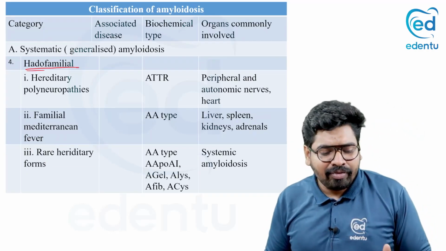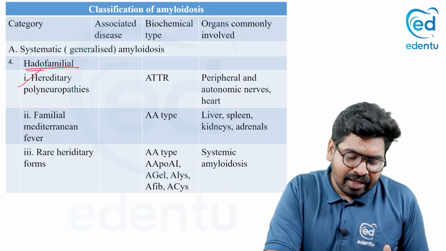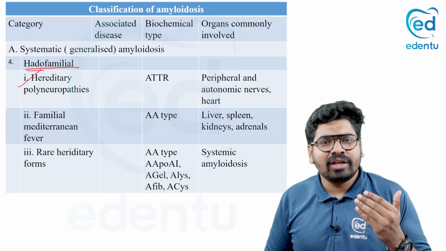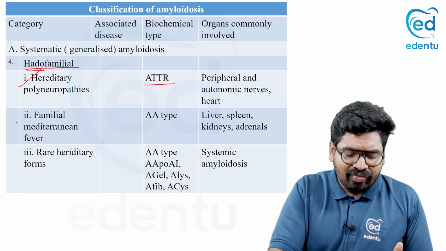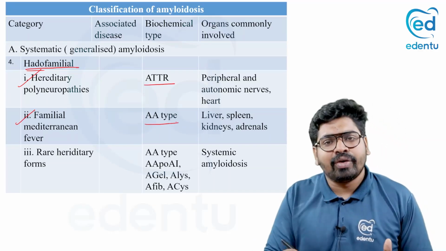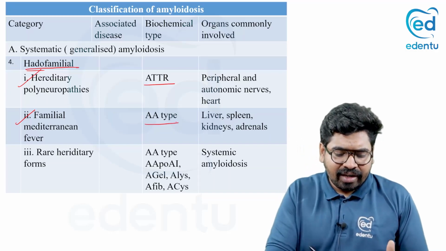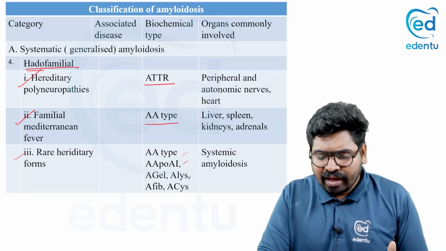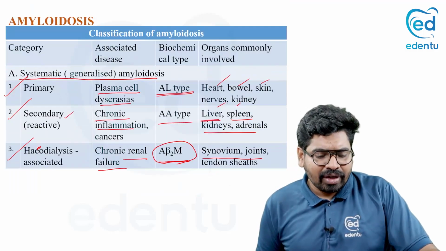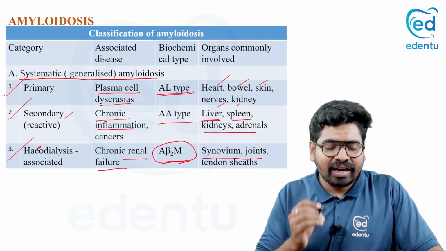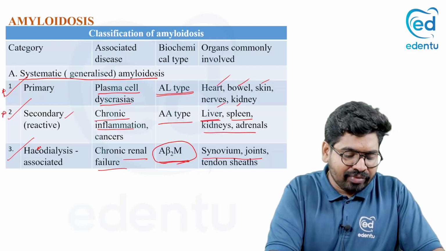Now coming to another one, that is the familial type. It's a rare type where it is seen in hereditary polyneuropathies. In hereditary neuropathies, ATTR type amyloidosis is seen. In familial Mediterranean fever, AA type amyloidosis is seen. And in rare hereditary forms, you can see other types of minor amyloidosis. So this is not that important. At least you should know the primary and secondary types, 1 and 2. It is very important.